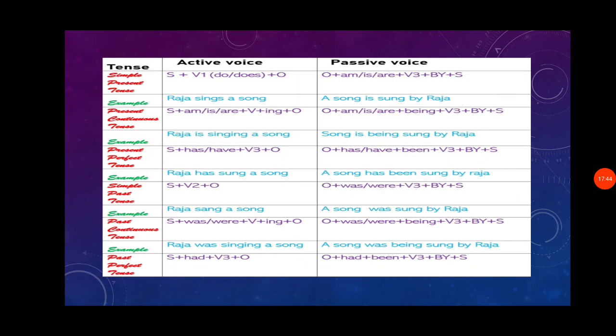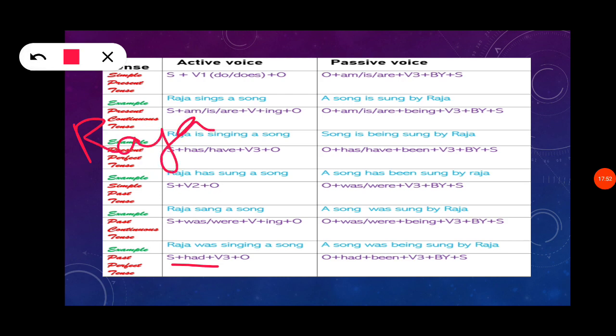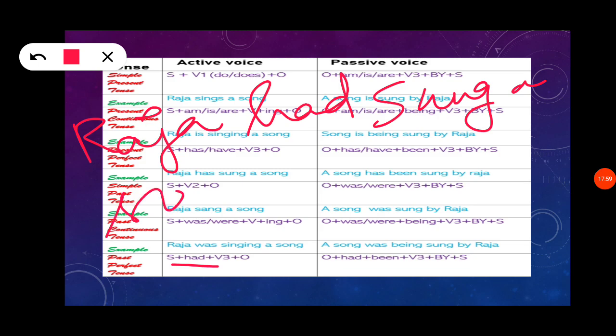So once again I will repeat. For active voice: Raja had sung a song.